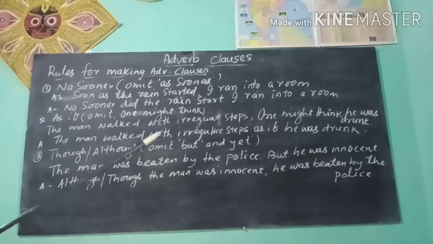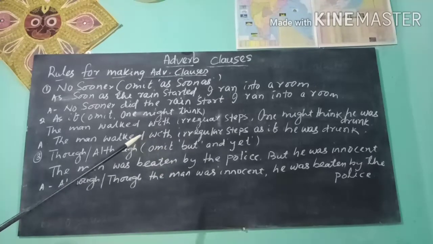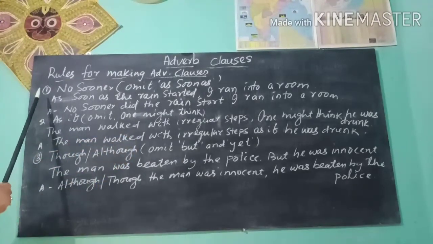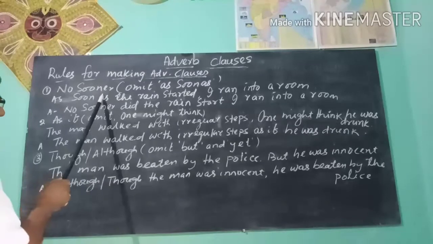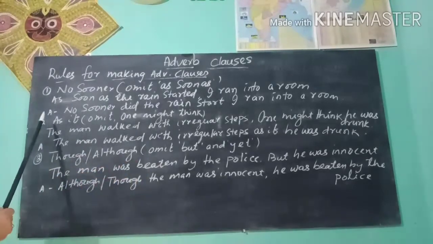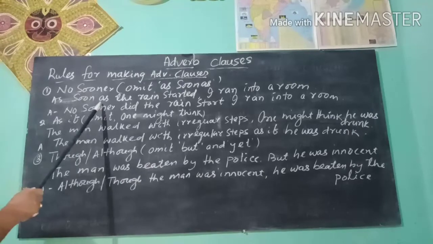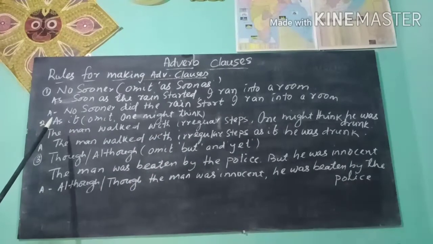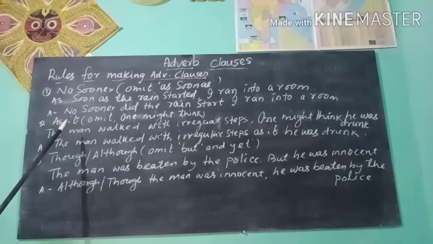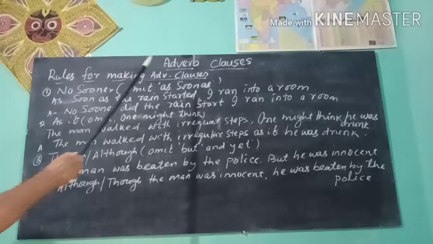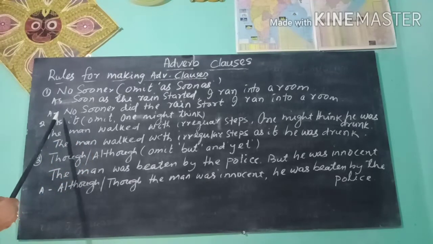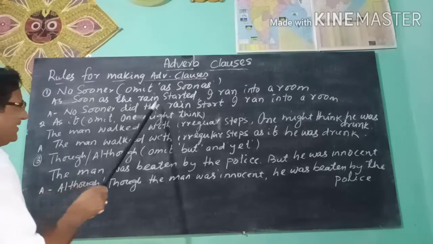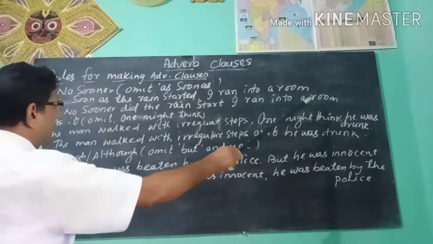Now see, dear students, some rules for making adverb clauses. You see, no sooner, omit as soon as. There is a sentence: as soon as the rain started, I ran into a room. You can use no sooner in place of as soon as. The sentence will be: no sooner did the rain start than I ran into a room.